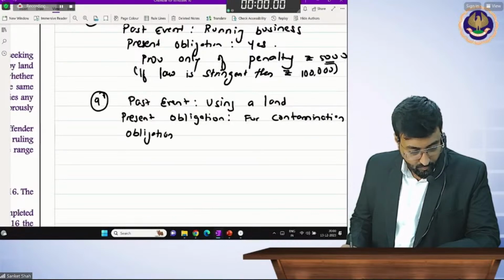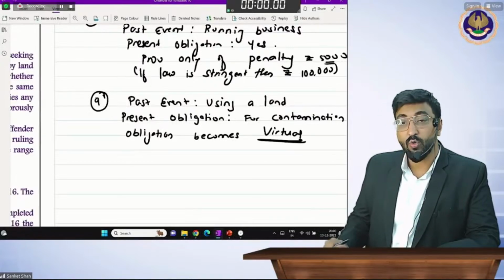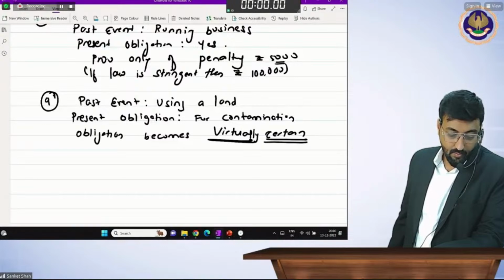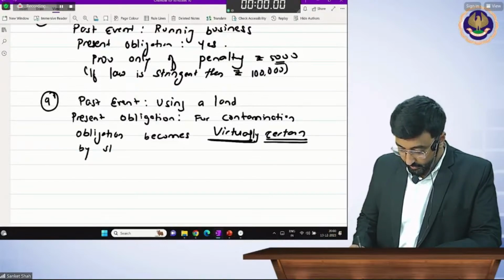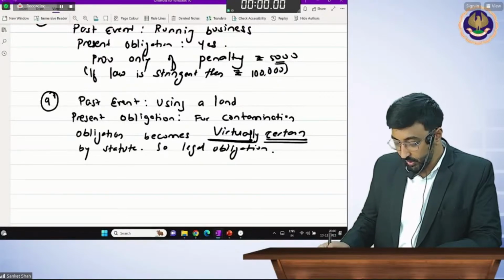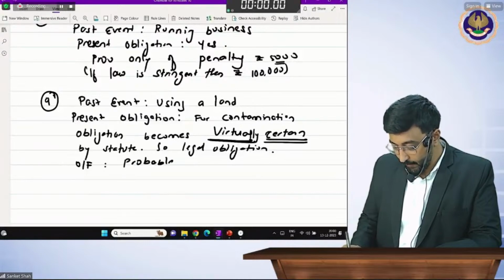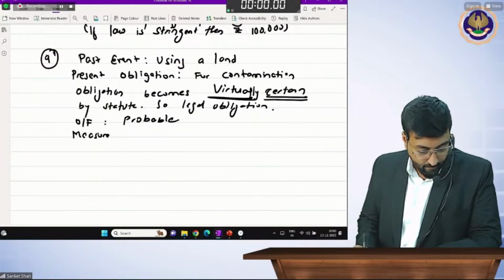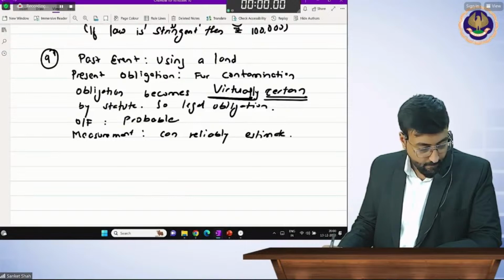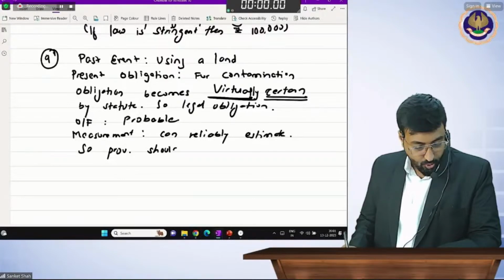Obligation becomes virtually, virtually मतलब ये वर्ड यूज करना है, वर्चुअली, virtually certain by statute, so legal obligation, not constructive, so legal obligation, outflow probable, measurement can reliably estimate, so provision should be made.